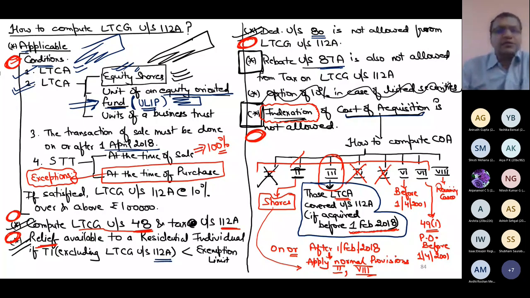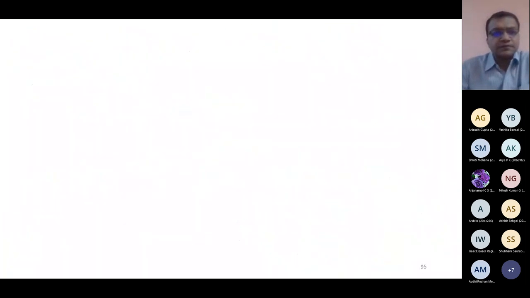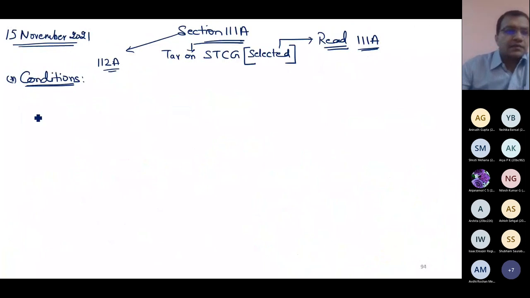So let me write the conditions of section 111A for you. First point, the asset should be a short-term capital asset. The main thing is applicability. It is only to make sure that when you compare the provisions of section 112, 112A and 111A, you can easily spot the difference.